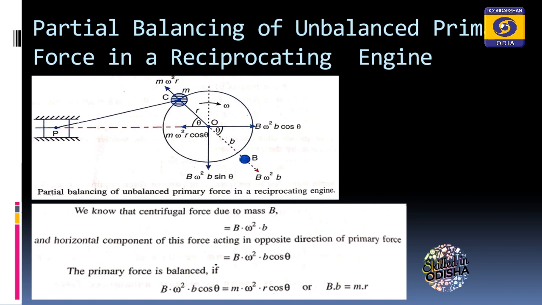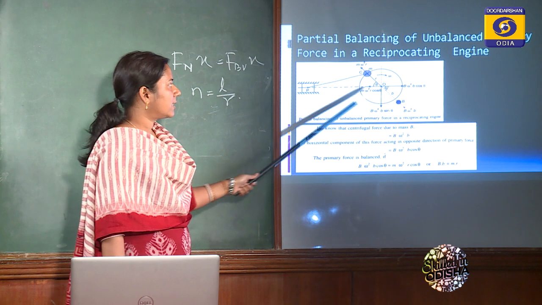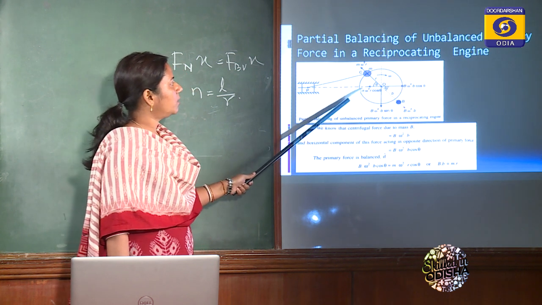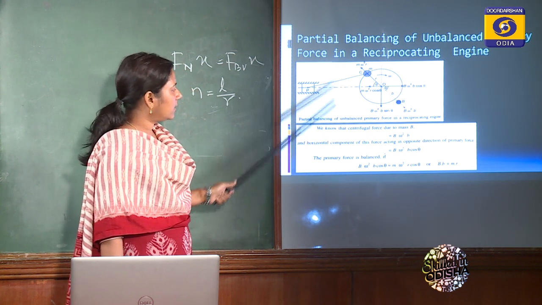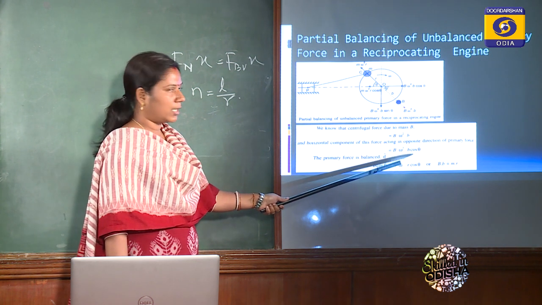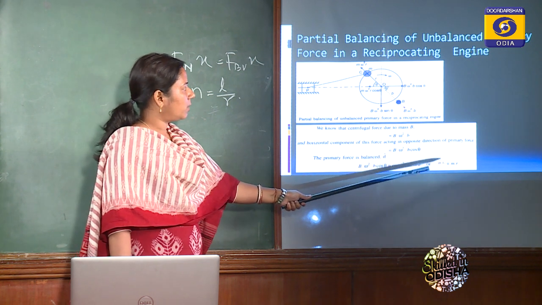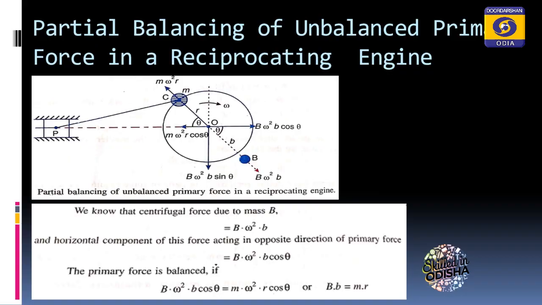Clear? Now if this primary unbalanced force is to be balanced, this component will be equal to that component, that is, B omega square b cos theta will be equal to m omega square r cos theta. So omega square cos theta will be cancelled out, and Bb will be equal to mr. But why is it not balanced?